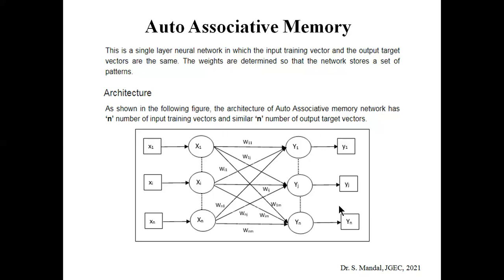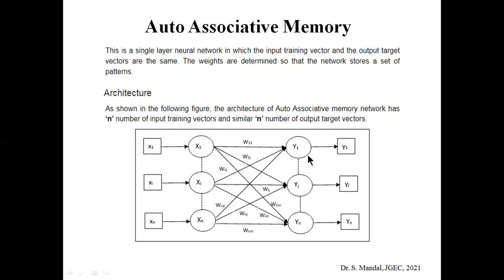In case of auto-associative memory, we need to use a single layer neural network structure. Single layer means there is no hidden layer between the input and output layer. So auto associative memory uses a single layer neural network in which the input training vector and the output target vector are the same.